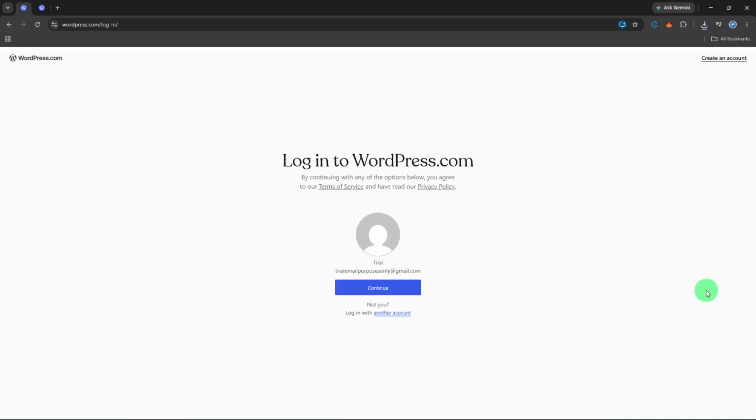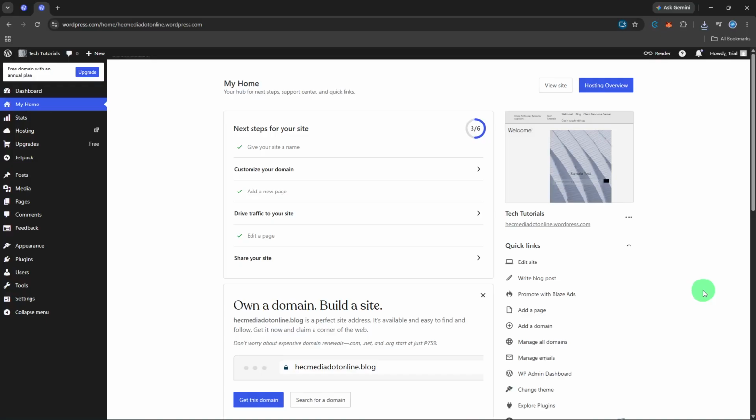This is how to quickly access your drafts in WordPress. I'm already inside the WordPress dashboard. Click Posts in the left menu. The Post page opens on All Posts.